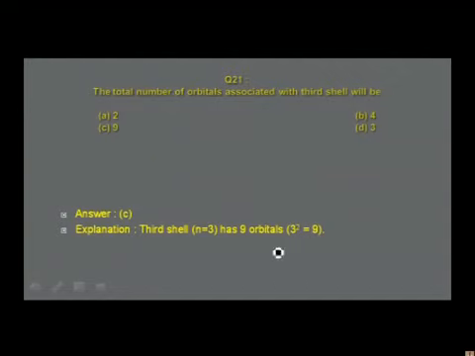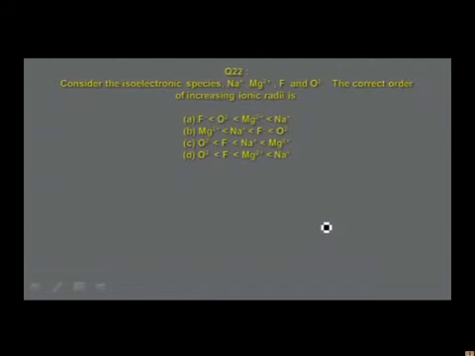The question is 3 square. n square is equal to 3 square, that is equal to 9. So the number of orbitals in the nth orbit is given by n square, that is equal to 3 square, that is equal to 9, and that answer is given in option C. That is the correct answer. Go to the next one.